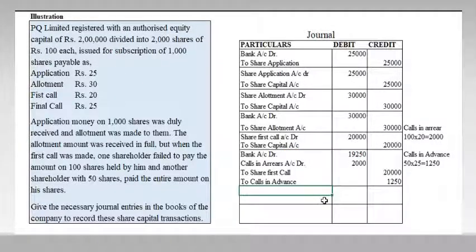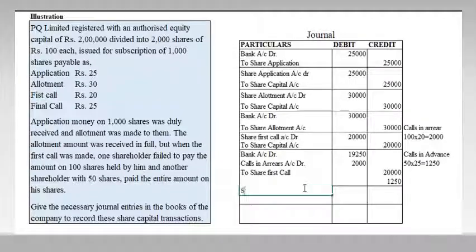Bank account debit, calls in arrears account debit, to share first call, to calls in advance. Bank account debit, actually we got 19,250 and there were calls in arrears, so it should be debited, calls in arrears account debit. And to share first call, actually we have to get 20,000 in the form of share first call, so we'll credit the same amount here, and there is an excess of 1,250 in the form of calls in advance. And the next case, we have to make the final call money too.